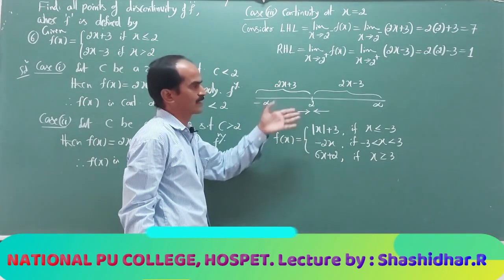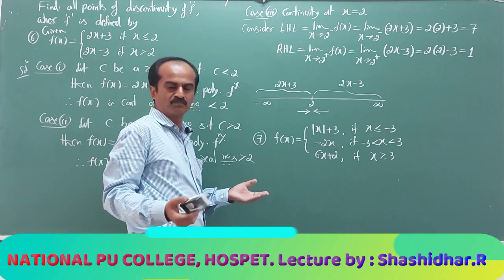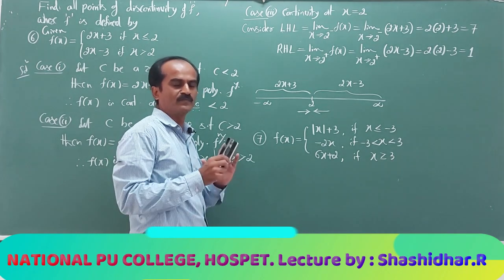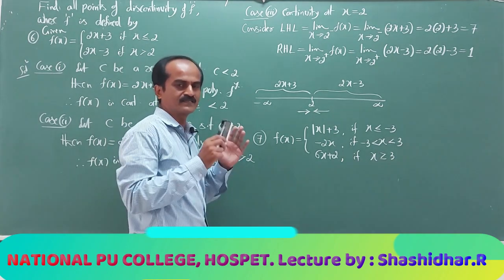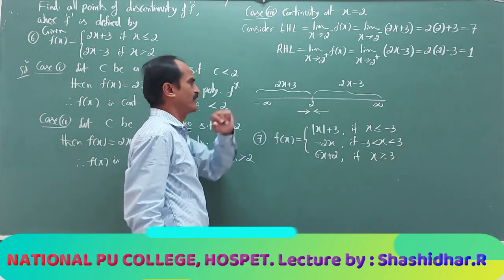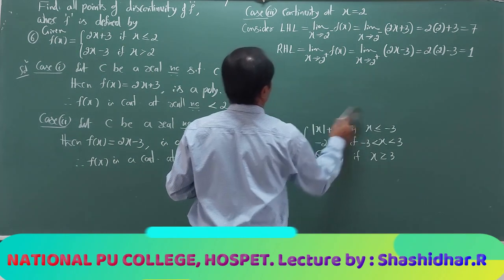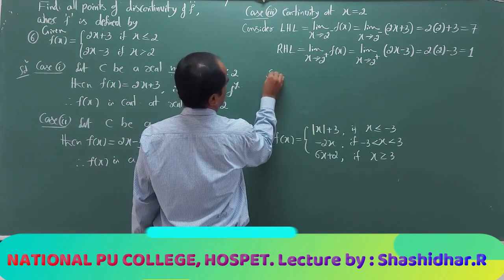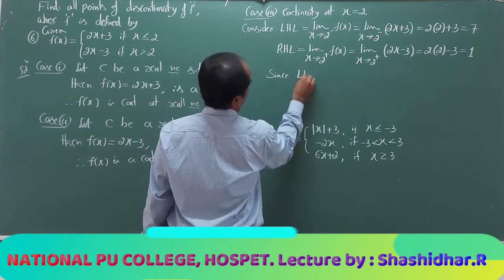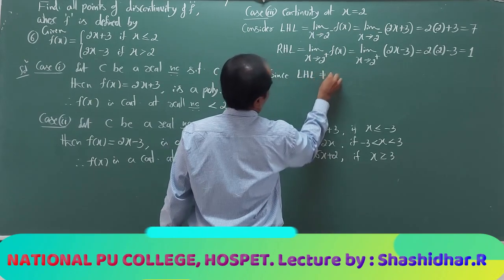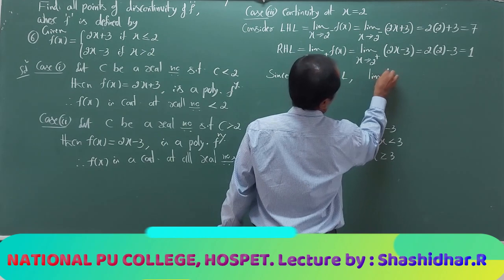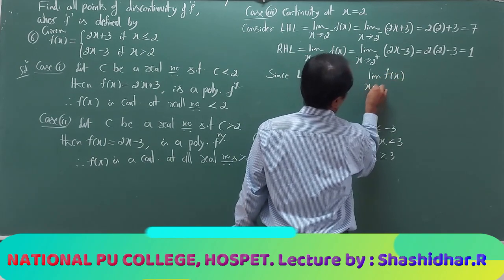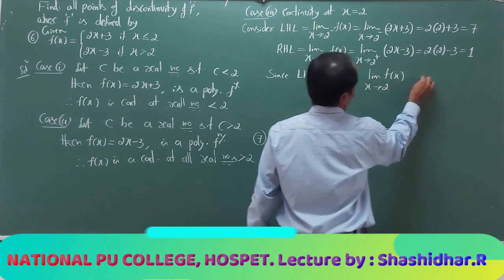Now LHL and RHL of course exist, but they are not equal, therefore the limit of the function does not exist, and hence the function is discontinuous at the point 2. Since LHL is not equal to RHL, the limit of f of x as x tends to 2 does not exist.